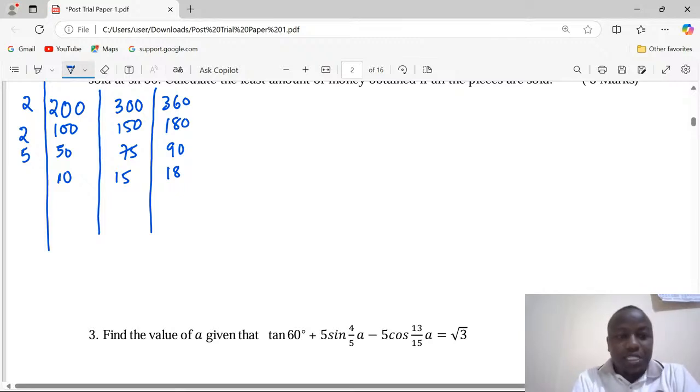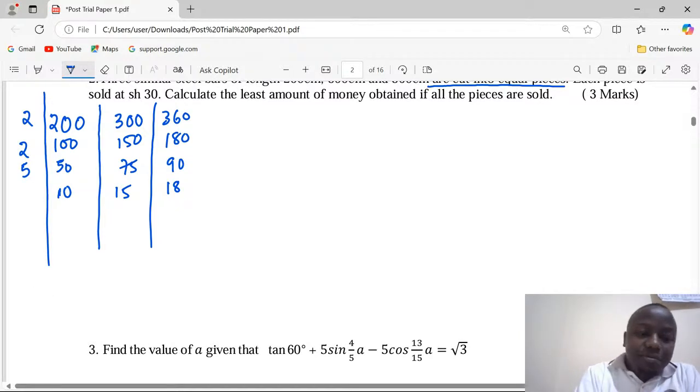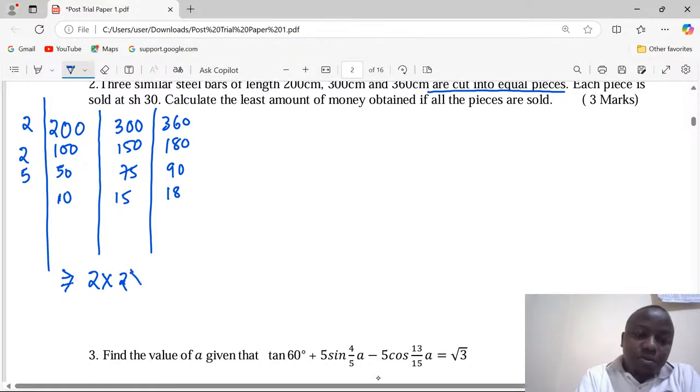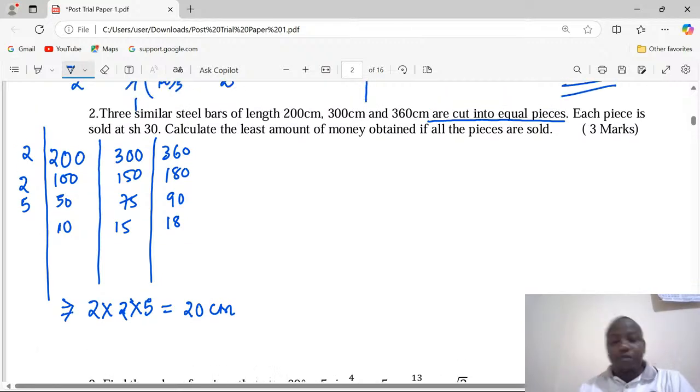So it means now the GCD is 2 by 5, giving us exactly 20. So the pieces of steel bars can be divided into equal portions of 20 centimeters each.